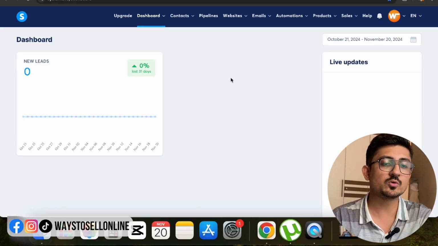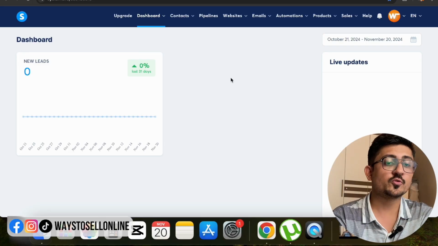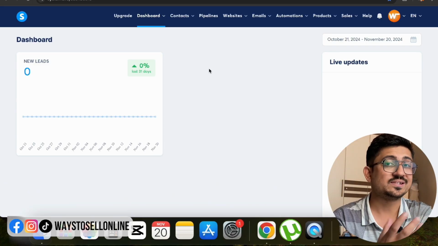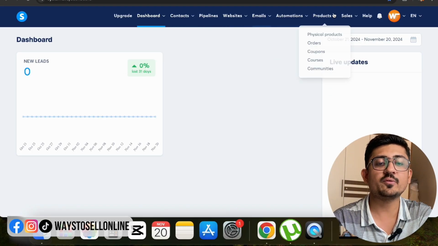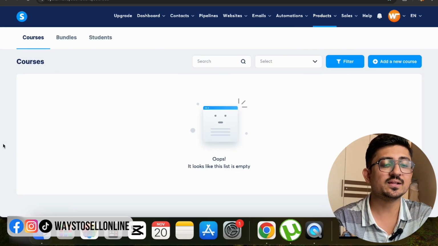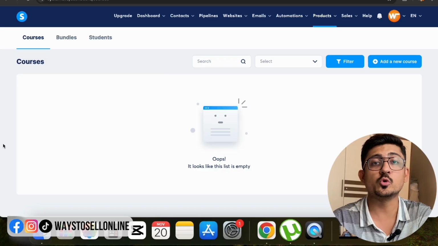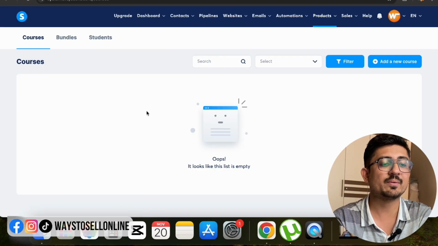So first of all, let's move on to the first step, which is create the course. From that Systeme.io dashboard, on the top menu, you need to find the course. You can see that there are multiple tabs like dashboard, contact, website, email. From here, if you go on product, you can see the course here. So let's just click on that, and here you can see that this is the page where you can create your own course. Right now in this account, I have no course here.